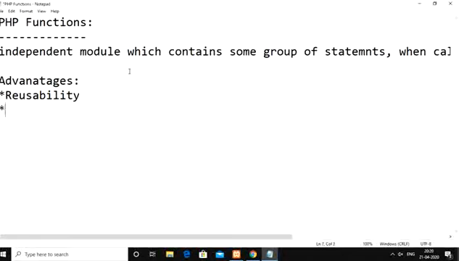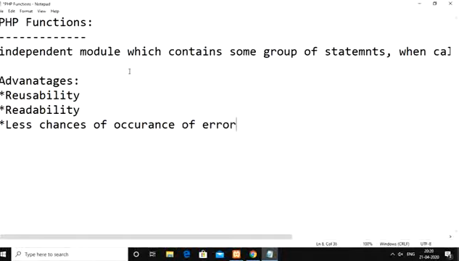Whenever we use the functions concept, it will also improve the readability of our program. Other than that, we have fewer chances of errors occurring. These are the advantages we have.